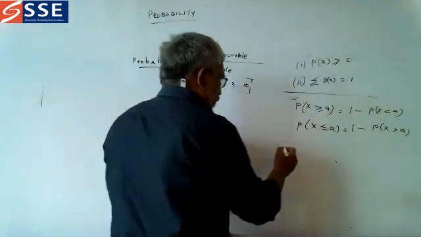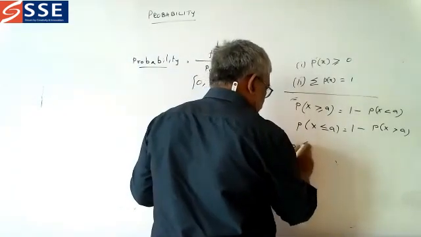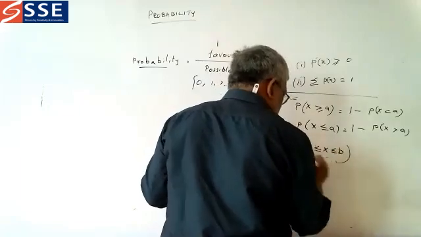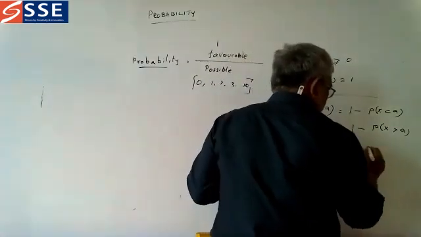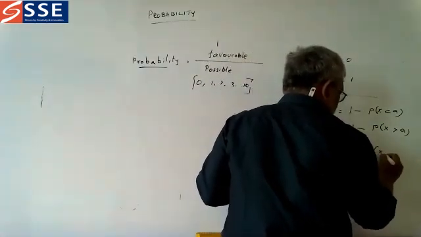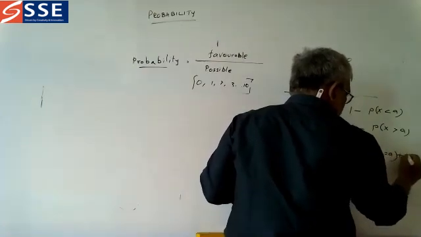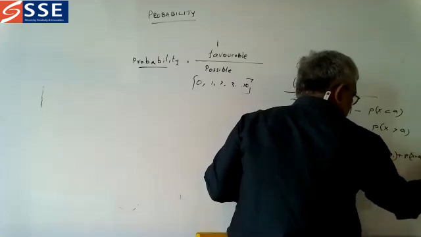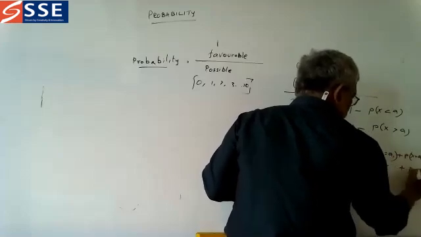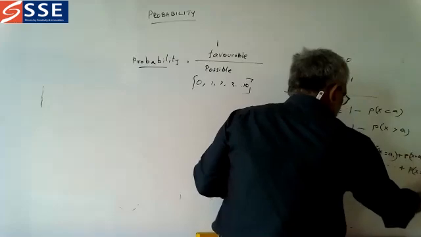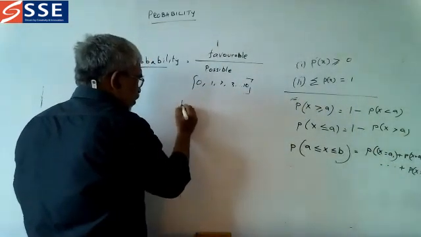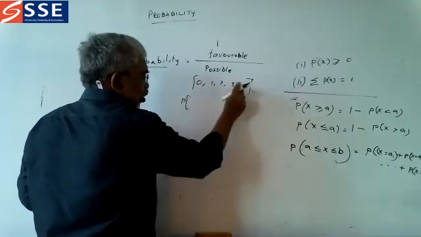And now P of A less than or equal to X less than or equal to B, we can write as P of X is equal to A plus P of X is equal to A2, A1, A2 we can put it, etc. Finally we are getting P of X is equal to B. Suppose we are taking this up to 10, we have 0 to 10.